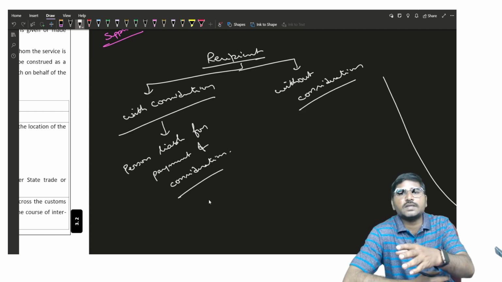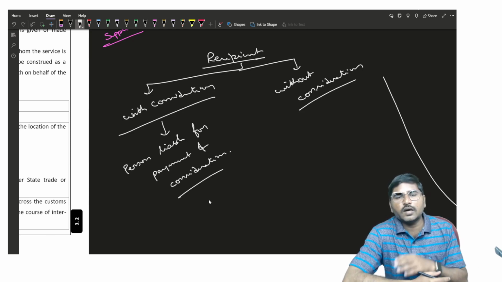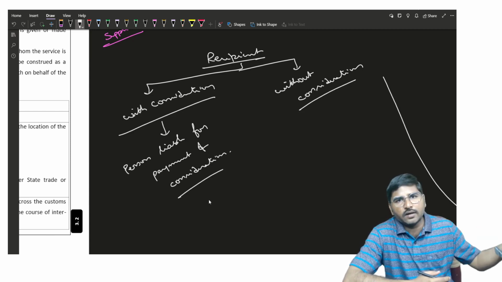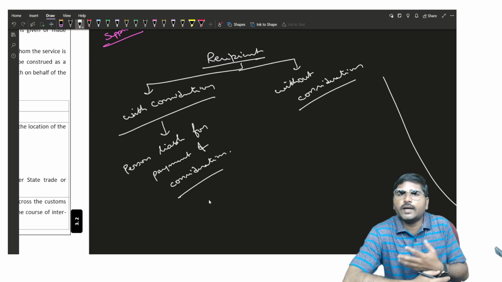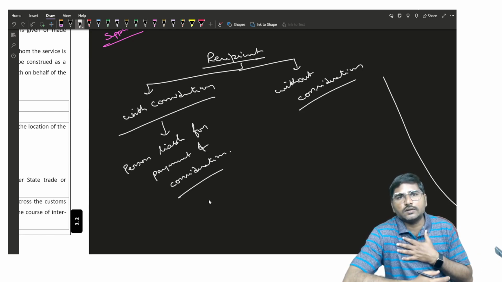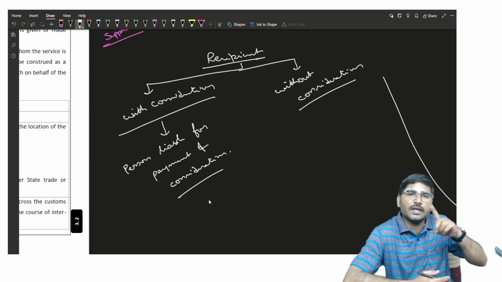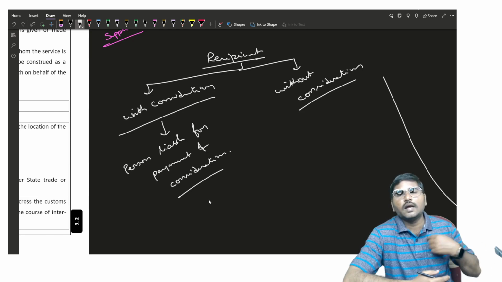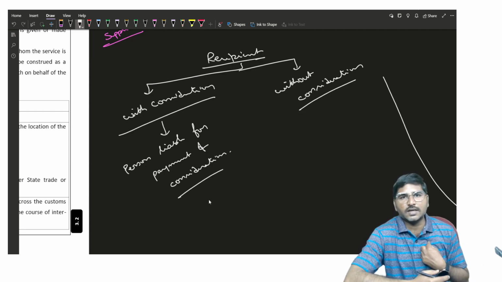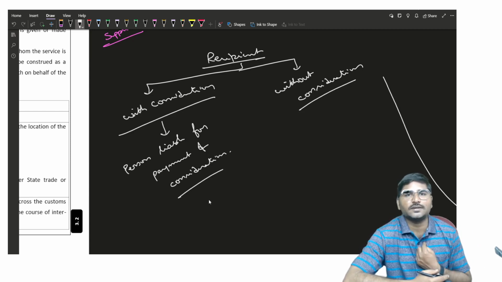The restaurant person delivers food to my friend or student. Now here I am the person who gave the order. I am the person who is liable for payment of the consideration to the restaurant. In such a situation, the food item may be delivered to some other person, but here I am the person who is liable for payment of the consideration, so I am the recipient. Are you getting my word?